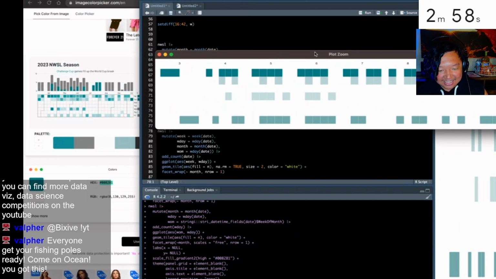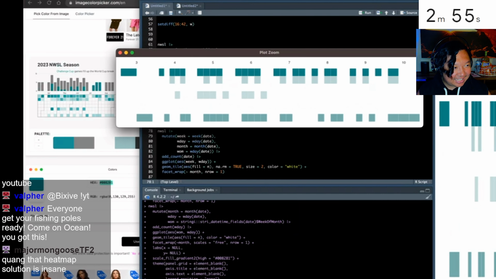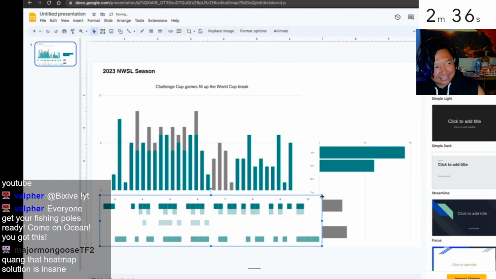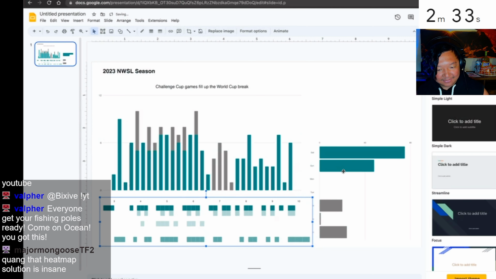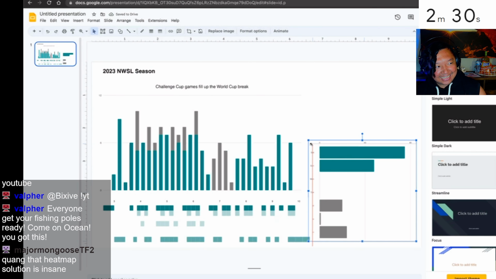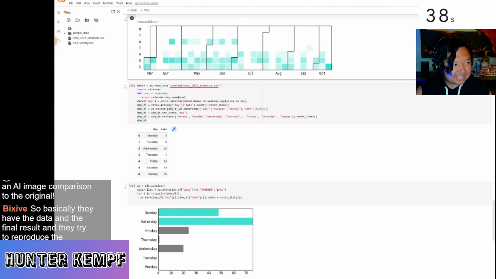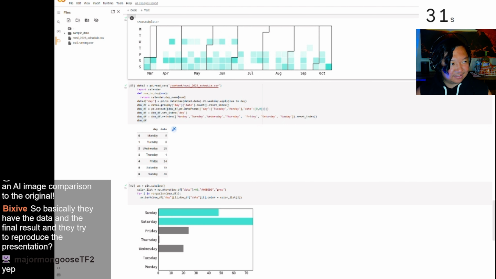Look at this. He has the square elements, but is this accurate enough? Look at this, chat. He is doing this in Google Slides. Never fear, Google Slides is here. Hunter is doing this in Python, but I don't know where Hunter is. We haven't moved off of this particular screen in a while.